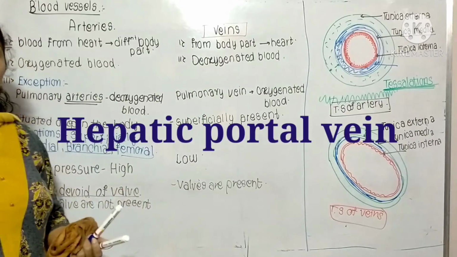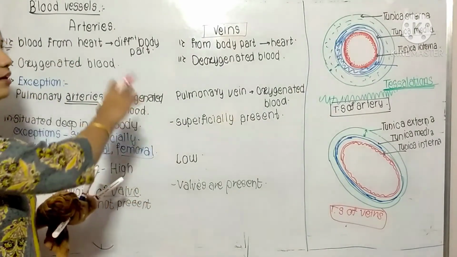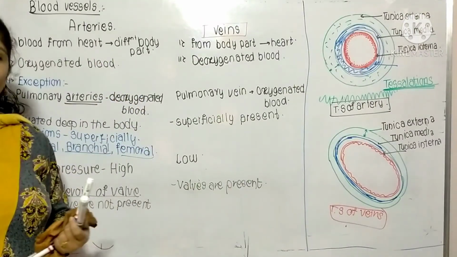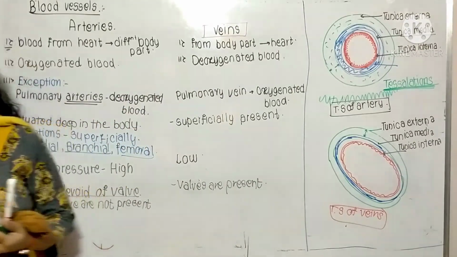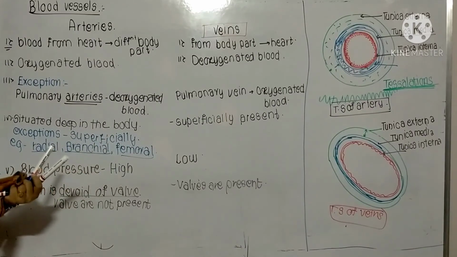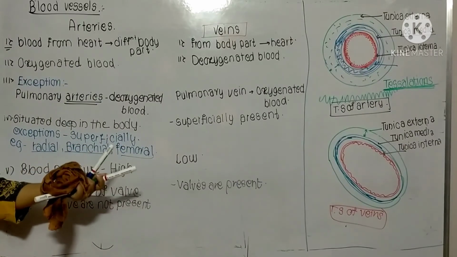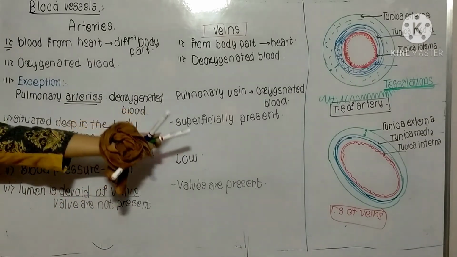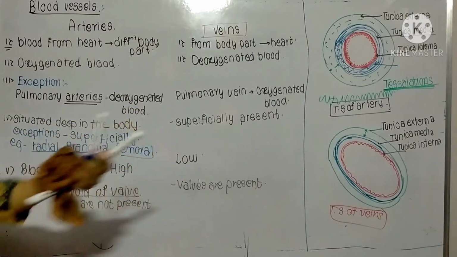And they also act as capillaries whenever they are in some intermediate organ. So that is known as the portal vein. Remember this: portal vein, that is the hepatic vein, mostly present in the liver. Before taking the blood towards the heart, it passes through the liver, and histologically the vein also shows the three layers that I have already explained: tunica externa, tunica media, and tunica interna.